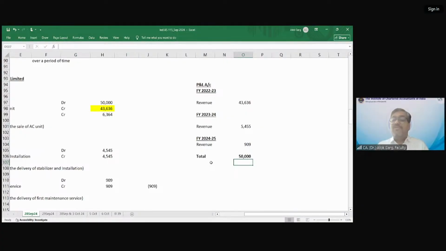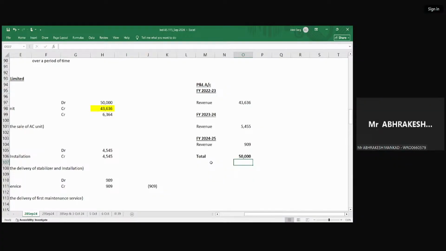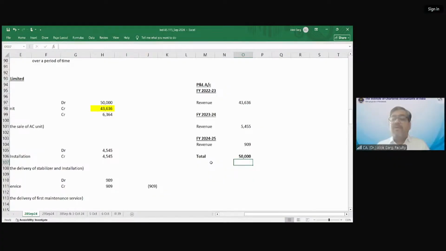Okay, right? So if it would have been the accounting standard AS 9, in that case, what would be the revenue in the first year? If it was accounting standard AS 9? Full amount, the entire 50,000, because in the accounting standard, this concept of performance obligation based recognition was not there. Okay. Correct.